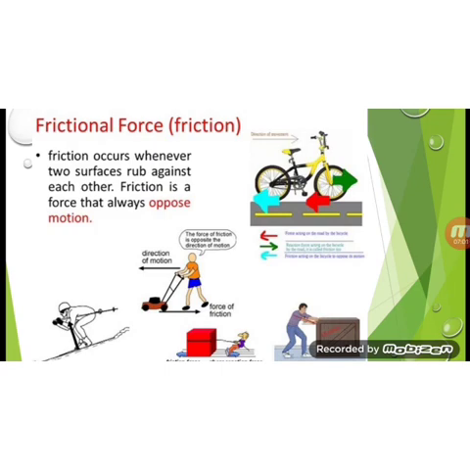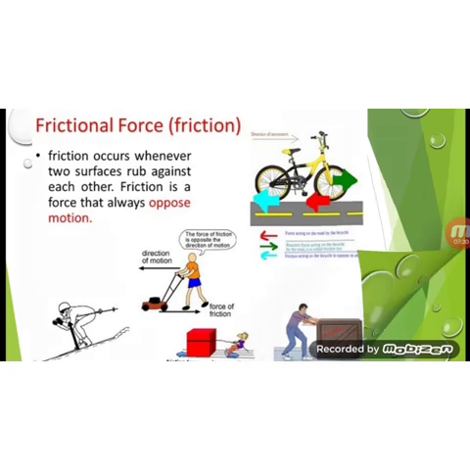Now, frictional force. What is frictional force? Frictional force is a force which acts in the direction opposite to the direction of the motion, and it comes into play when two surfaces are rubbed against each other. That is, the frictional force opposes the motion of the body. There are many examples. For example, when we walk on the road, we push the ground. Then the friction force acts in the direction opposite to our motion.